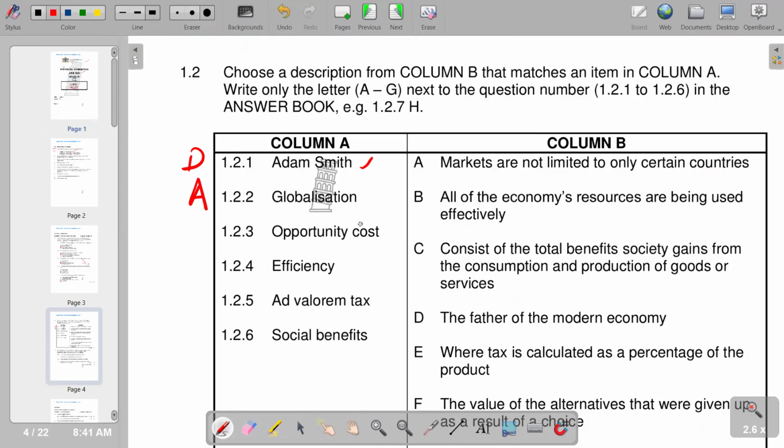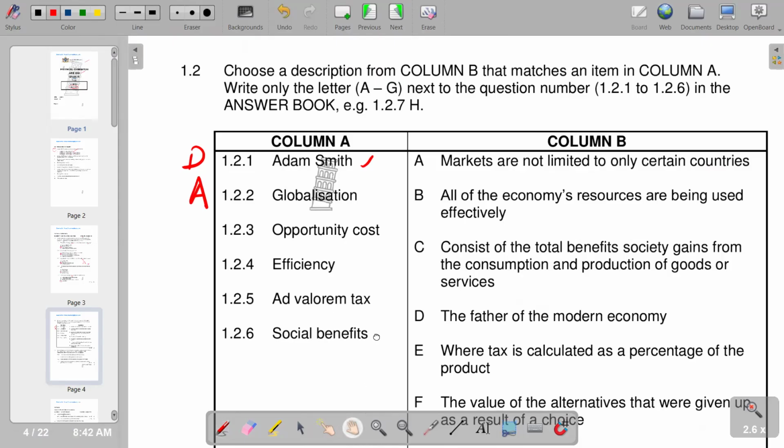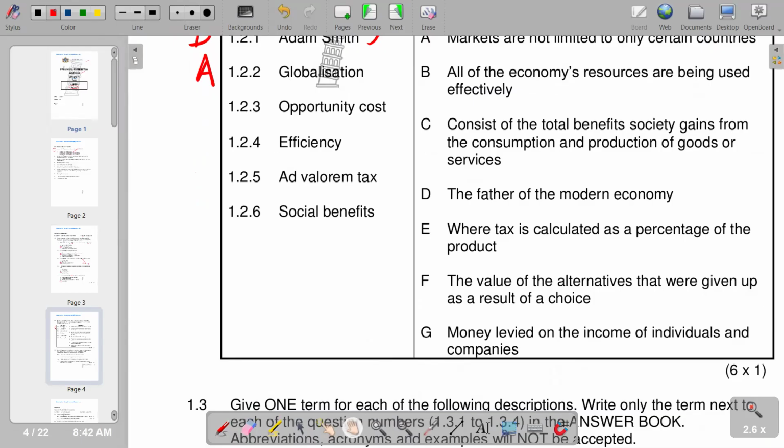Then we've got opportunity cost. We know that opportunity cost is the cost or the value of the best alternative that has been forgone or that has not been chosen. So you've got two options. You choose one option. The other option that you did not choose, its value becomes the opportunity cost. According to the responses given, we check which one is the most appropriate. If you go to F, it says the value of the alternatives that were given up as a result of a choice. So we have F as the correct response.